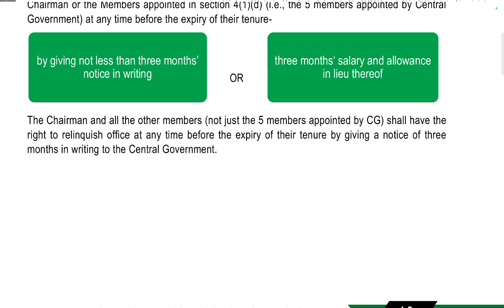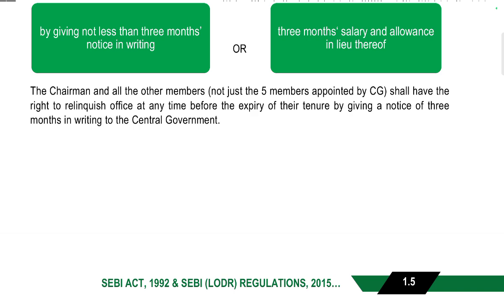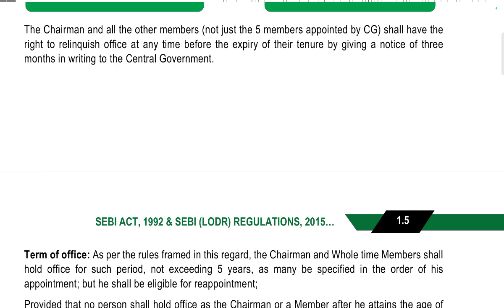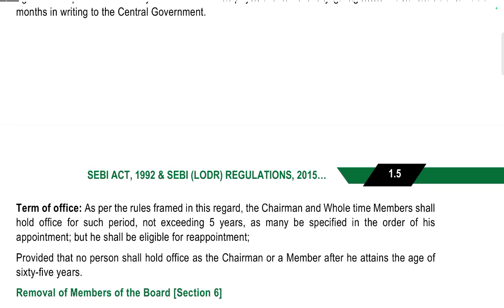The chairman and all the other members, not just the five members appointed by the central government, shall have a right to relinquish office at any time before the expiry of the tenure by giving 3 months' notice in writing to the central government.